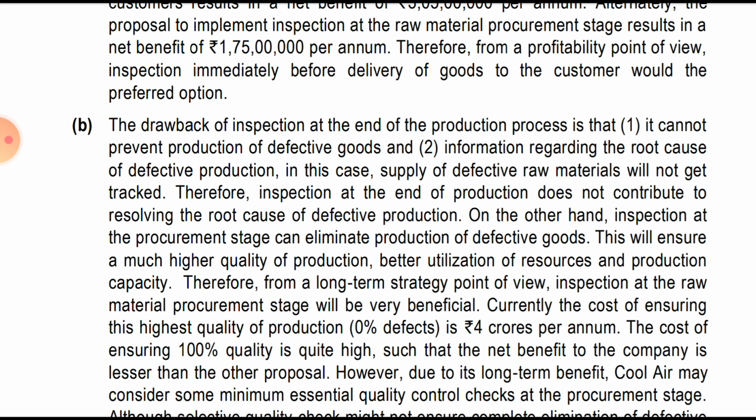On the other hand, the inspection at the procurement stage can eliminate the production of defective goods. This will ensure a much higher quality of production, better utilization of the resources, and production capacity. Therefore, on the other hand, if the inspection is at the procurement stage, it will eliminate the production of the defect, the opposite of the first problem. Then wait a second.